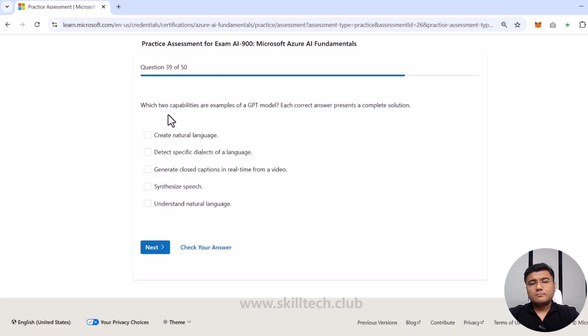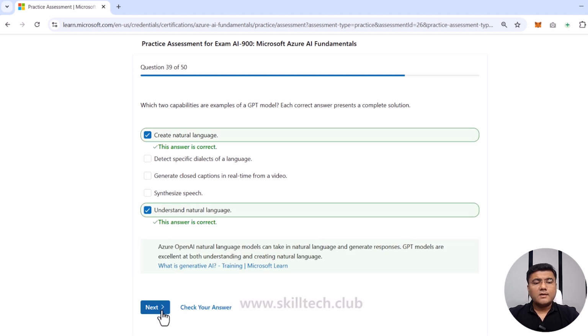Let's move forward. Which two capabilities are examples of GPT models? Each correct answer presents a complete solution. It can create a natural language. It can detect a specific dialects of a language, generate closed captions in the real time from a video, synthesize speech, understand natural language. So it can create a natural language GPT model. It can understand natural language also. They're asking for only two. So we have to select two only. Synthesize speech is something which is not part of generative AI. GPT models actually generate closed caption for real time from videos. I don't think this thing. So I'm going with first and the last. And it's the right answer.